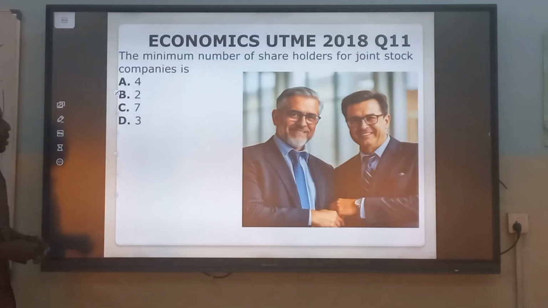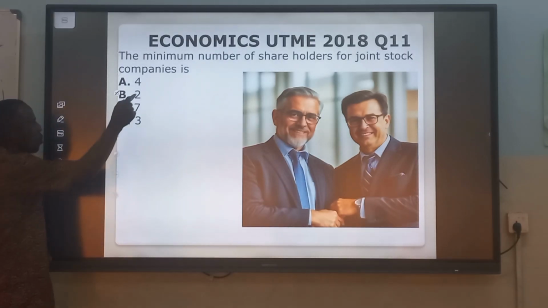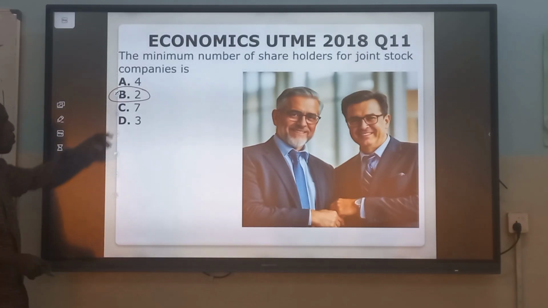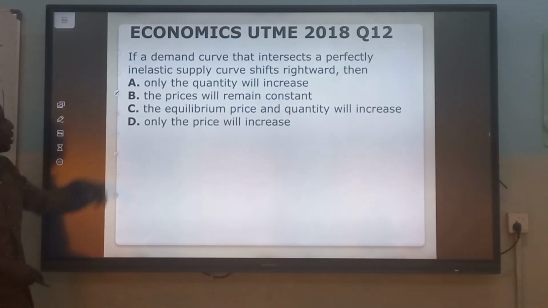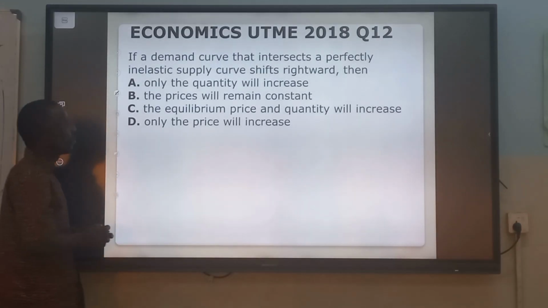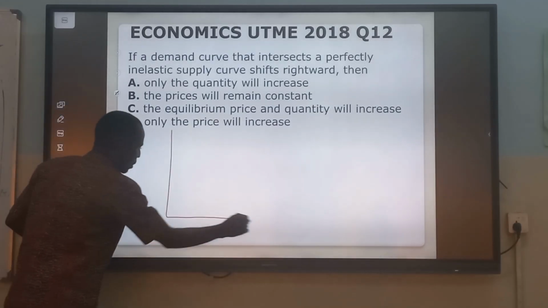We have question 11. The minimum number of shareholders for joint stock companies is 2. A joint stock company is also known as a limited liability company. The minimum is 2. Question 12. If a demand curve intersects a perfectly inelastic supply curve that shifts rightward, we have the demand curve.